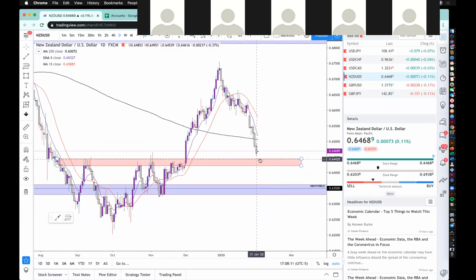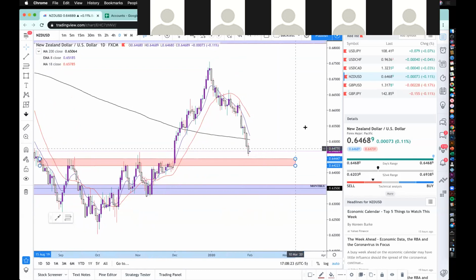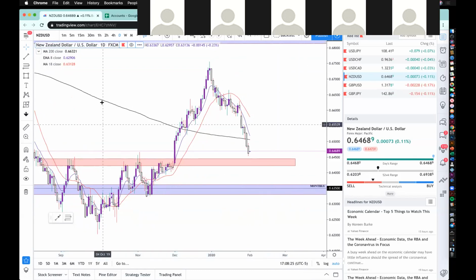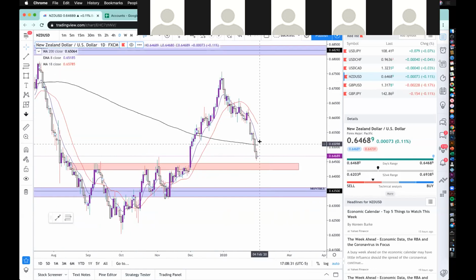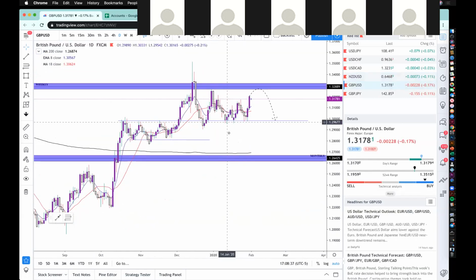If not, if we find no resistance or support here, I'm really just looking to retest this monthly level one more time, and then from there we're going to look to see potentially reversal again. So NZD USD, looking bearish, but I am looking to see if it finds support in this red highlighted area right now, just based on some daily structure that we were playing in. So let's go to GU.